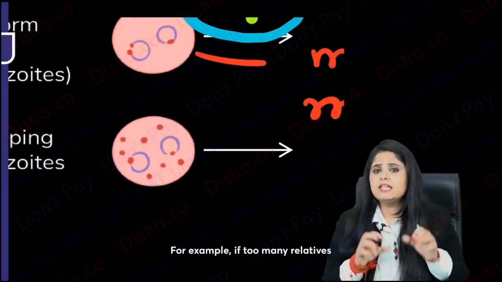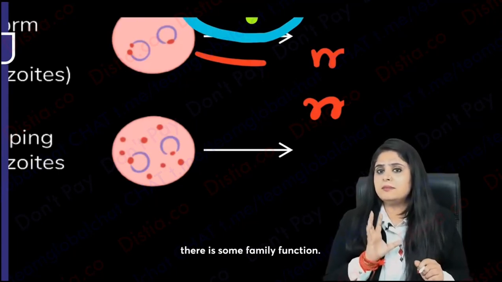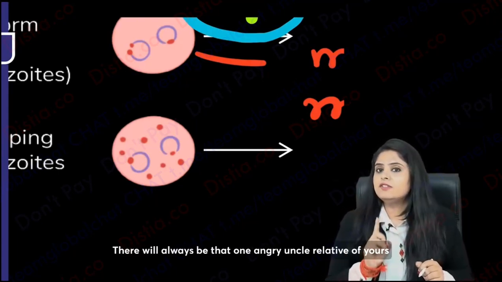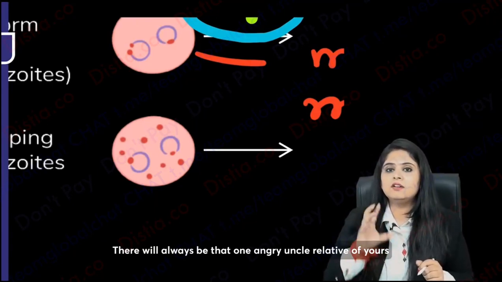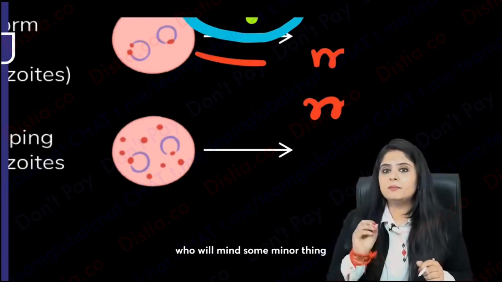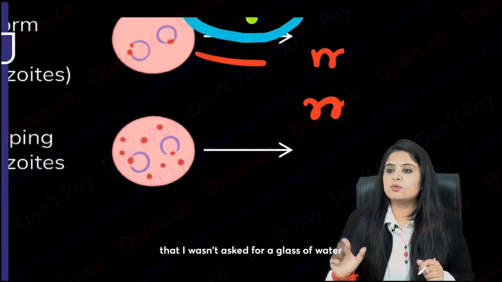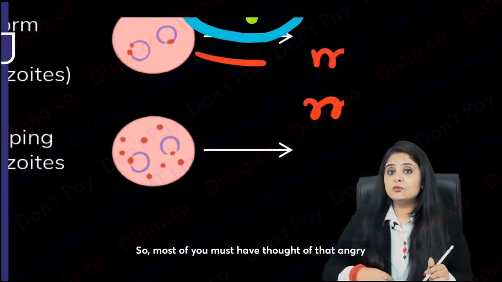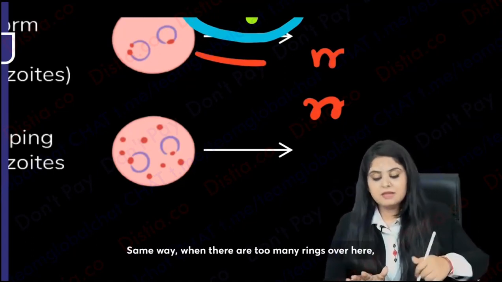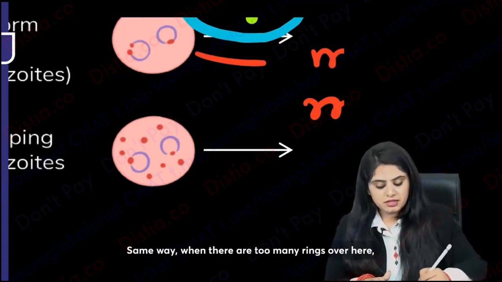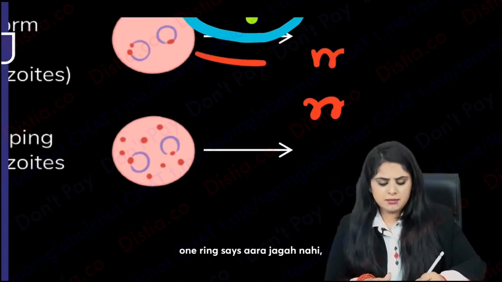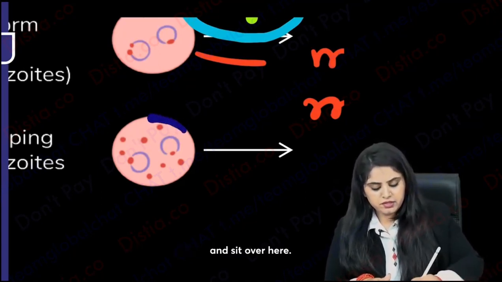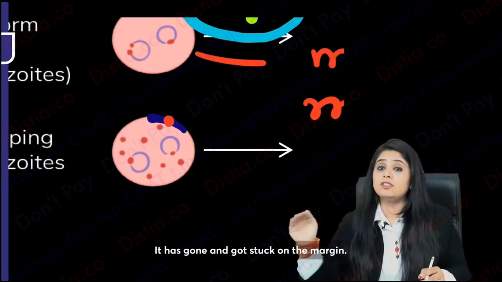For example, if too many relatives come into your house, there's some family function, these rings are your relatives. Too many relatives come. There will always be that one angry uncle relative of yours who will mind some minor thing, that I wasn't asked for a glass of water, and will go and sit in one corner. So most of you must have thought of that angry Fufaji's meme that always comes. Same way, when there are too many rings over here, one ring says, "Arey jagah nahi hai, I am going and sitting in the corner." That ring decides that I'm going to go and sit over here. It has gone and got stuck on the margin.